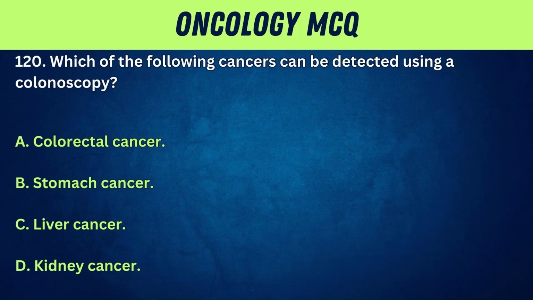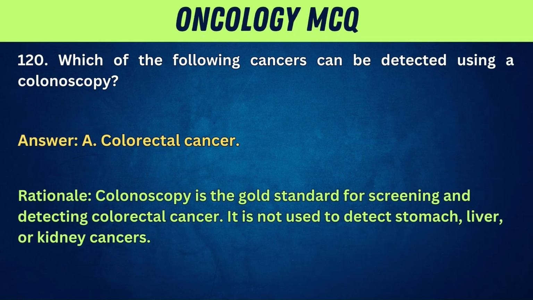120. Which of the following cancers can be detected using a colonoscopy? A. Colorectal cancer. B. Stomach cancer. C. Liver cancer. D. Kidney cancer. Answer: A. Colorectal cancer. Rationale: colonoscopy is the gold standard for screening and detecting colorectal cancer. It is not used to detect stomach, liver, or kidney cancers.